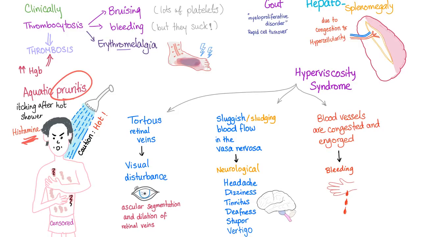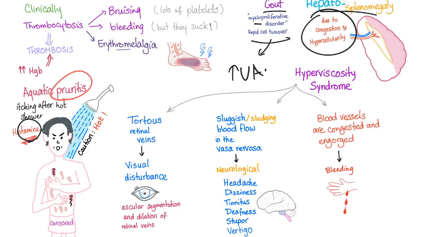Why is there histamine release? It's controversial, nobody knows why, but don't forget we have increase of white blood cells and platelets and red blood cells, and one of the white blood cells are the basophils. So the basophils could be responsible for histamine. Again, nobody is sure why is that. Gout, yep, because a myeloproliferative disorder has rapid cell turnover leading to increased uric acid level. Hepatosplenomegaly, indeed, due to congestion and hypercellularity, and extramedullary hematopoiesis because it's a myeloproliferative disorder and your bone marrow is working like crazy, so it needs help from the extramedullary, which means spleen.